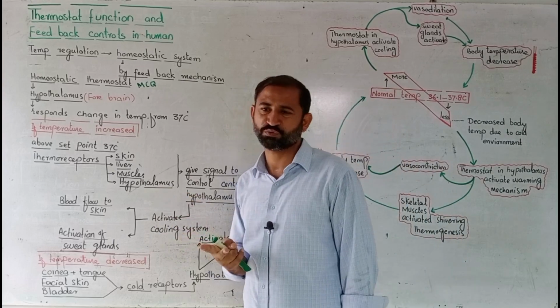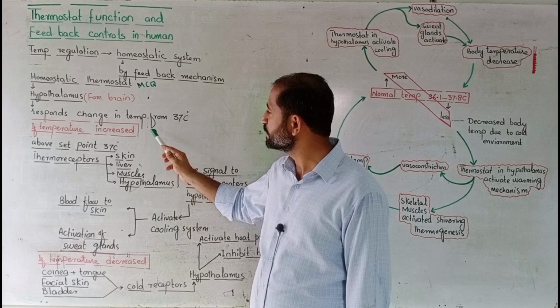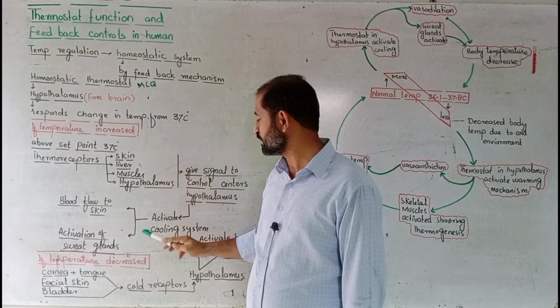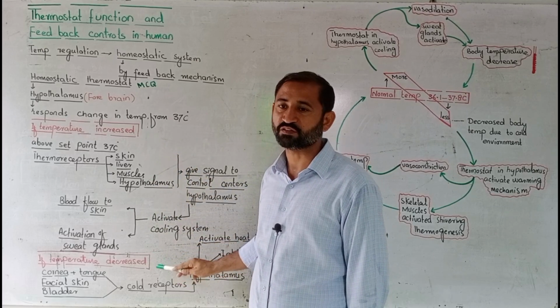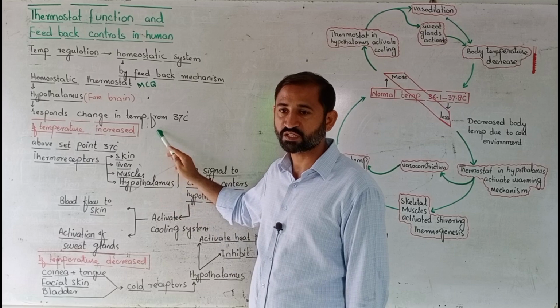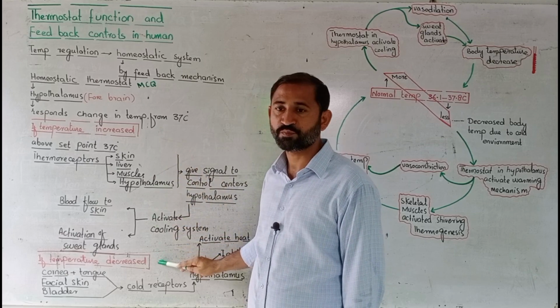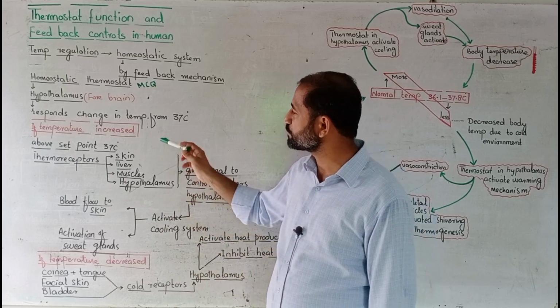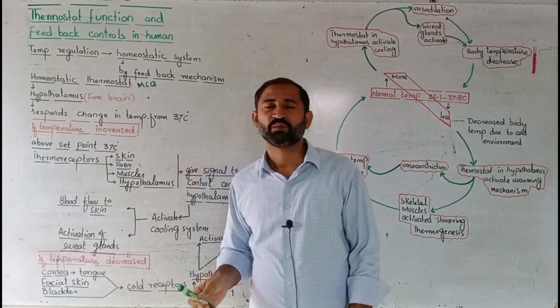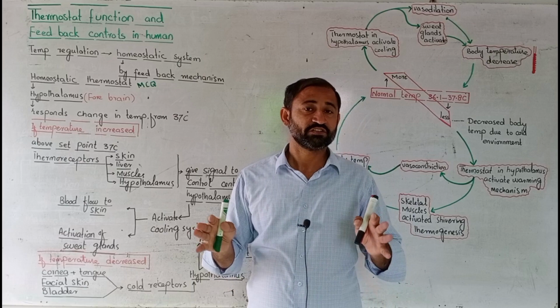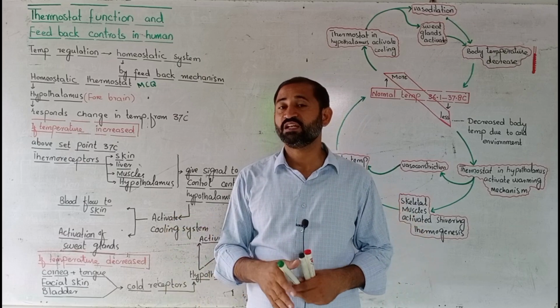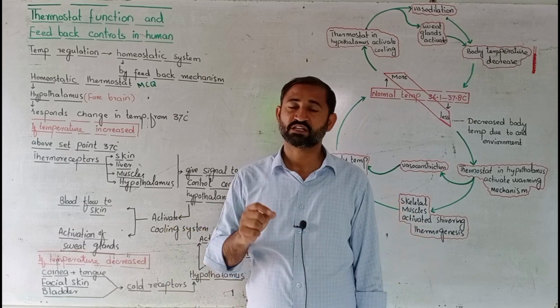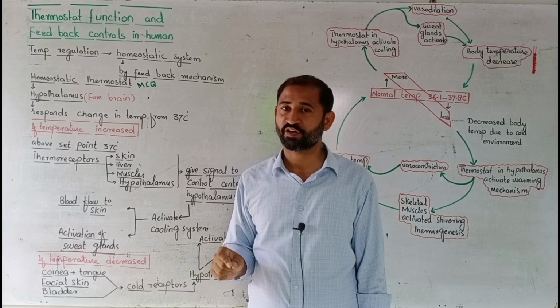So there are two situations: the temperature of the body goes on increasing, or it goes on decreasing. Number one, if the body temperature is increasing, there are thermoreceptors that are sensitive to a hot environment.